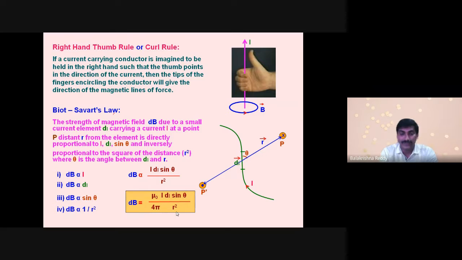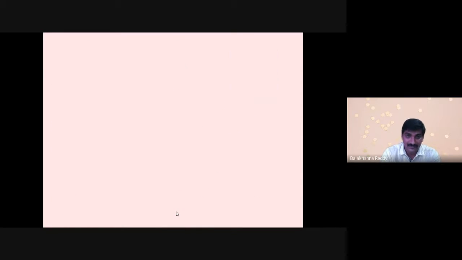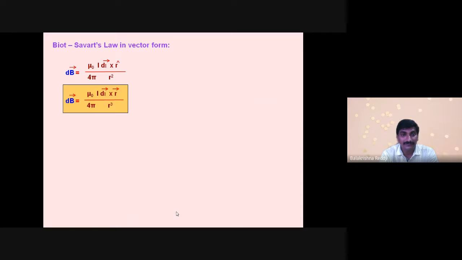Now, before discussing further, we need to know the vector form of Biot-Savart law. I think you got clarity on what a vector form is, right? Yes. In Coulomb's law we discussed it, and the unit vector especially. Now you can see Biot-Savart law in vector form: dB equal to mu naught by 4 pi, I dl cross r cap by r square.